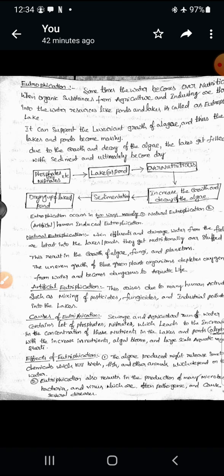Means we are making ponds for cultivating fish or prawns or aquatic animals. In this way we can also control the eutrophication process. By creating artificial ponds, we can control the eutrophication process. In the artificial ponds we can cultivate fish or prawns or some aquatic animals like crabs, etc. So this is about the eutrophication process.